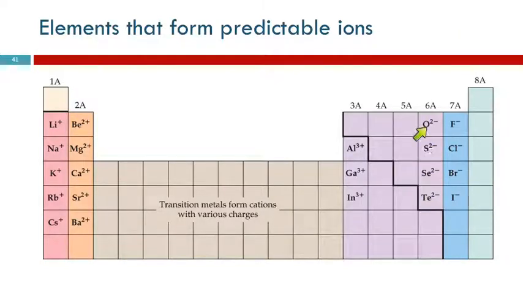Over here, oxygen has 6 valence electrons. So to become like the noble gas with 8, it has to gain 2. So oxygen, sulfur, selenium, and tellurium form -2 ions. They gain 2 electrons so they can have 8. Here's nitrogen.